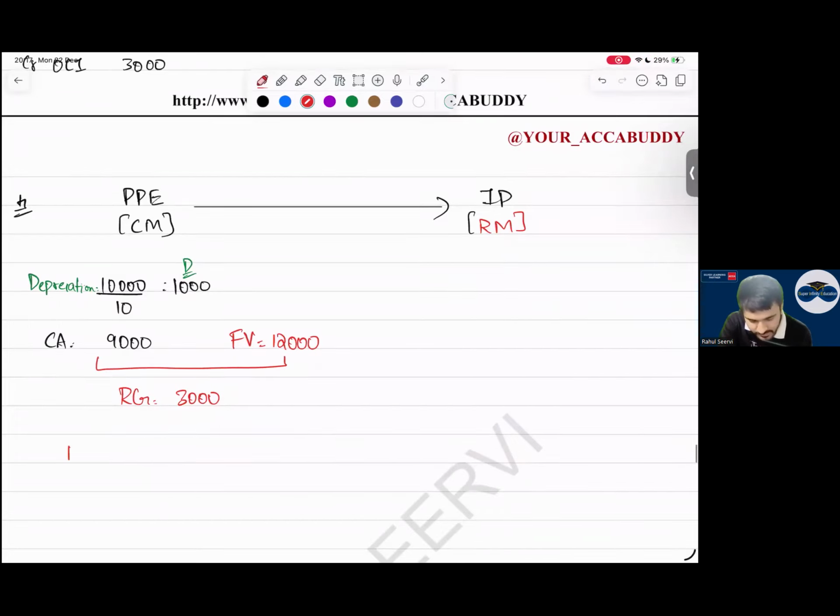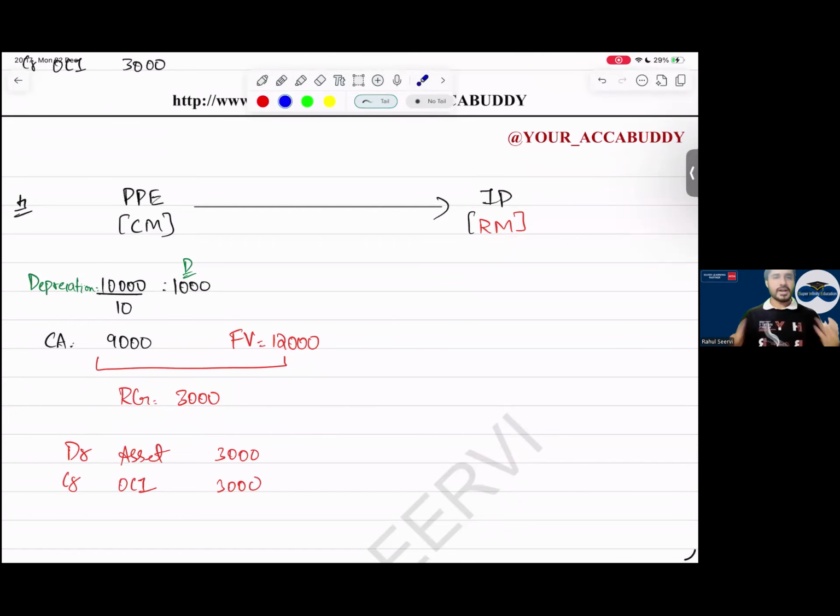So what entry will be made here? Asset debit to OCI, 3,000. This is the mistake students will make. You see your past papers, this is the question. Either you are an SBR student, two questions are there. If you're an FR student, you see your question bank, past paper, and the pre-mock. If you see the December pre-mock also, the question was there. Same one. Yes, in September and December, both exams, this question was tested.